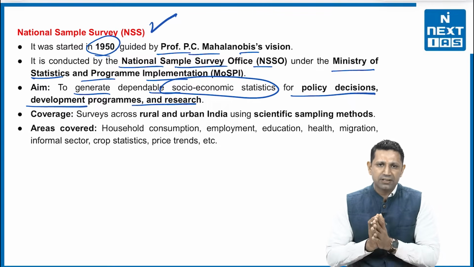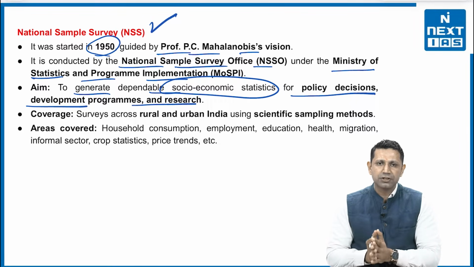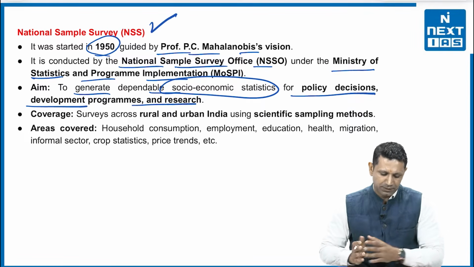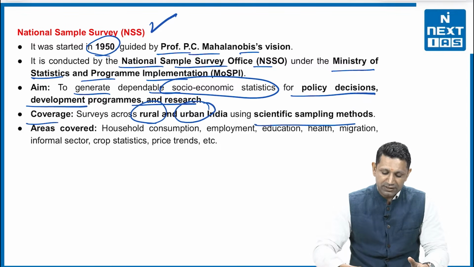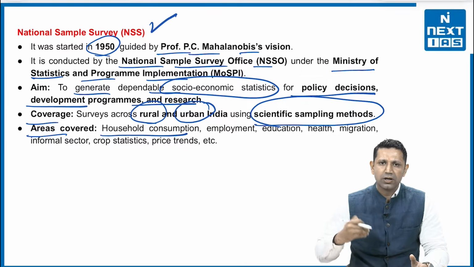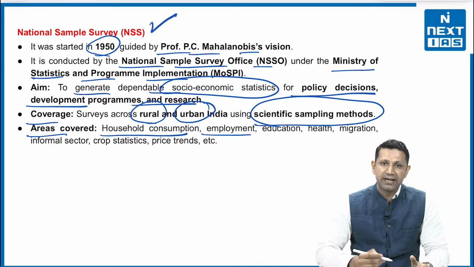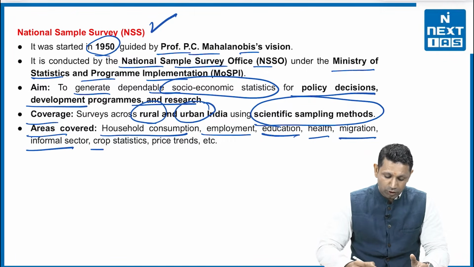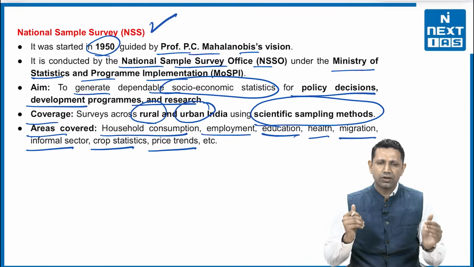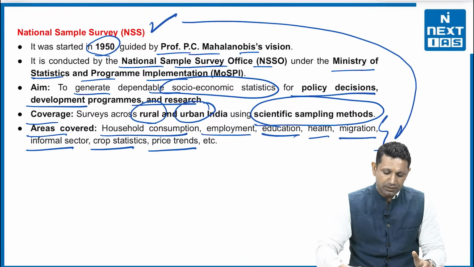And this National Sample Survey is conducted by NSSO under the Ministry of Statistics and Program Implementation. The area coverage is both urban and rural areas, and a scientific sampling method is employed here. The areas it covers are household consumption, that is, how much expenditure the households are making, घरों से कितना खर्चा किया जा रहा है. Then employment data is also collected by them, education data, health data, migration, informal sector, crop statistics, price trends. All these kinds of data are covered under the National Sample Survey.